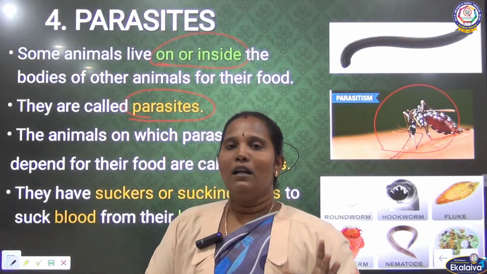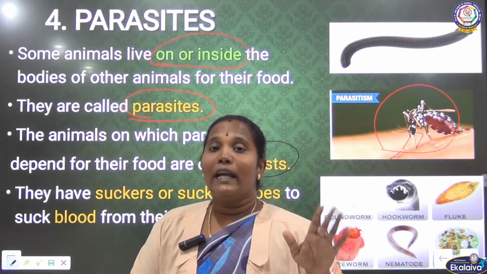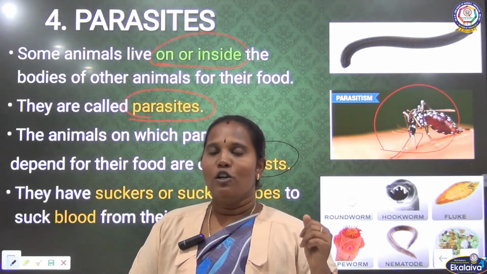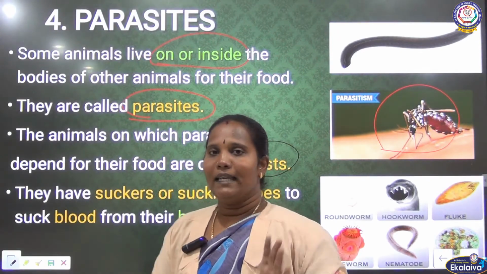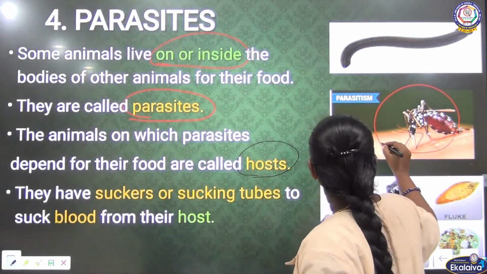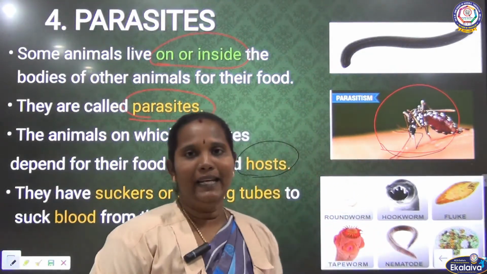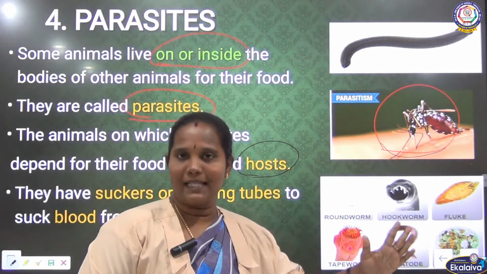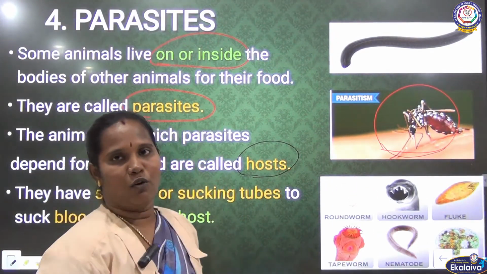For example, the mosquito is a parasite. The mosquito is getting its food. What is the food for the mosquito? The blood, isn't it? So the human being is called the host. Are you clear? The animal which depends for its food on other animals is called a parasite, and the animal giving the food for that parasite is called the host. So human beings, we are the host.